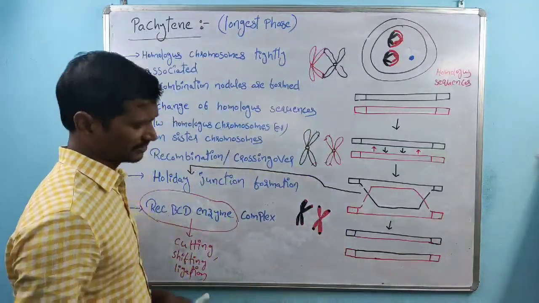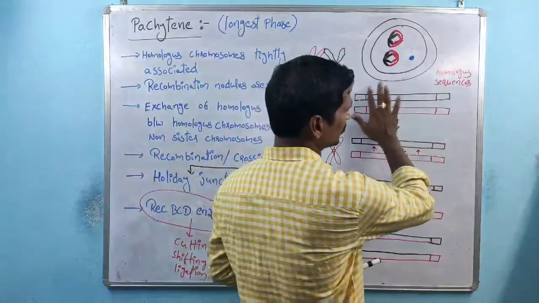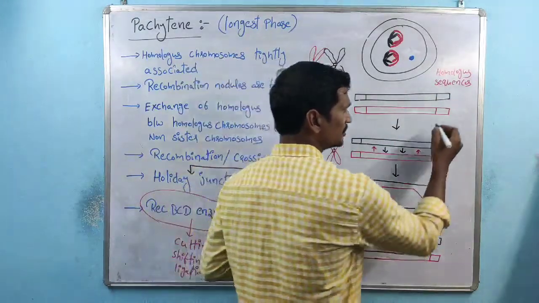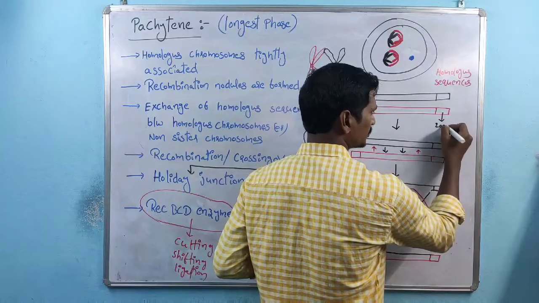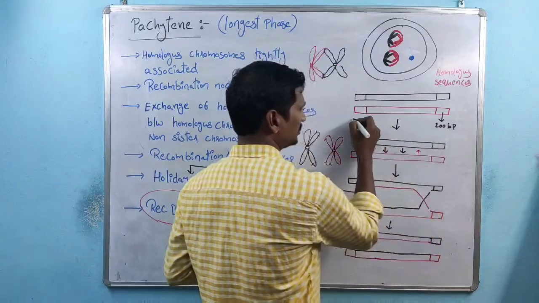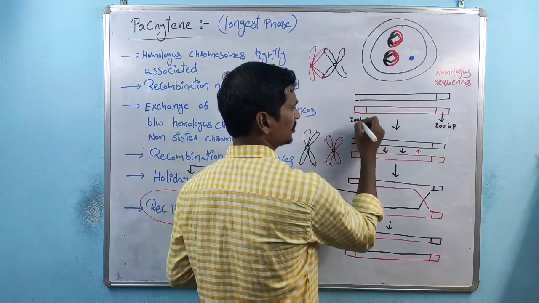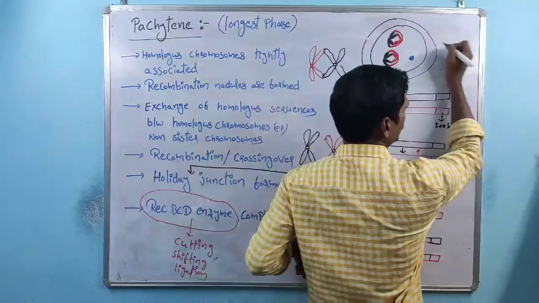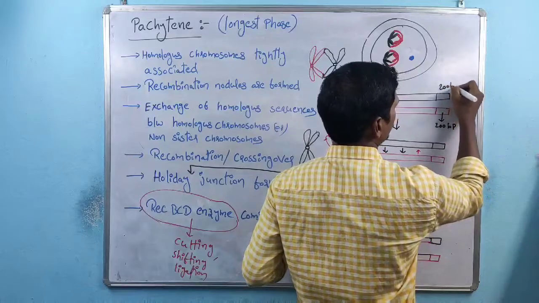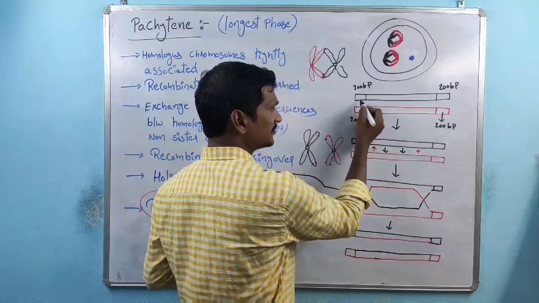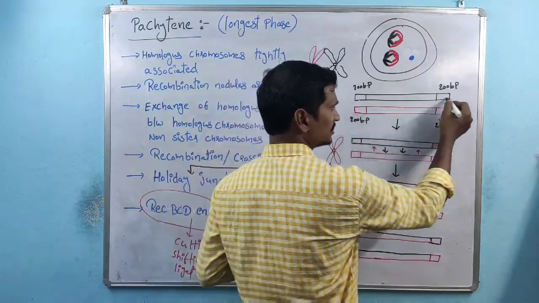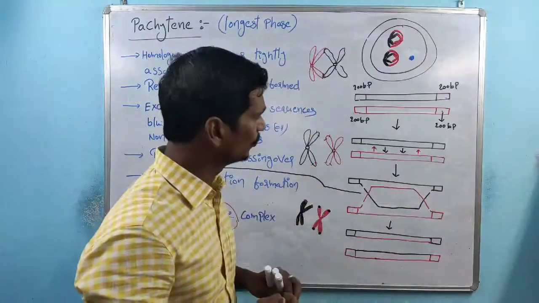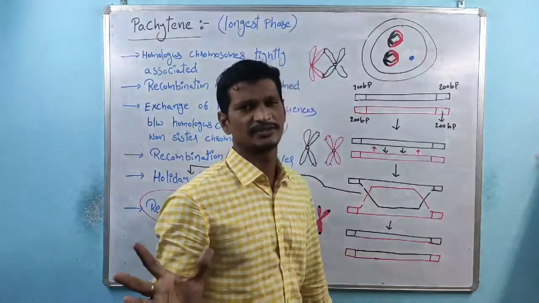The answer is that the total sequences are not identical. This is one of the homologous sequences, with 200 base pairs. This is another homologous sequence, 200 base pairs, and this is another, 200 base pairs. This sequence is identical with this sequence, and this sequence is identical with this sequence. Only the ends are identical sequences.